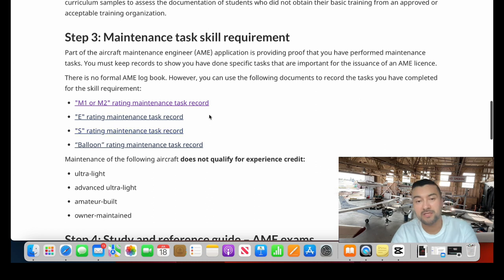It's important to notice here that the licenses in Canada are divided into two licenses. Basically, you can get the M1 or the M2, or you can get both. But M1, generally speaking, is if you have worked on small airplanes. It's general aviation, basically. And the M2 is if you have worked on turbines. That's the difference, that's the important point.